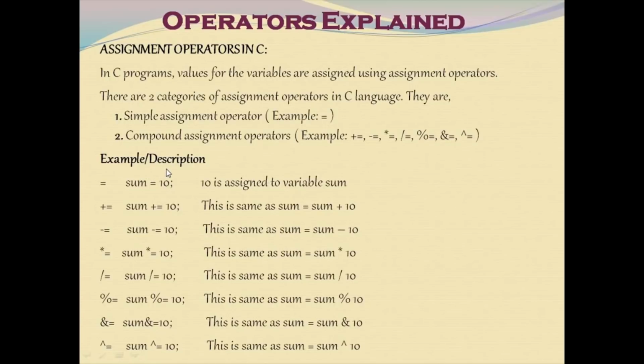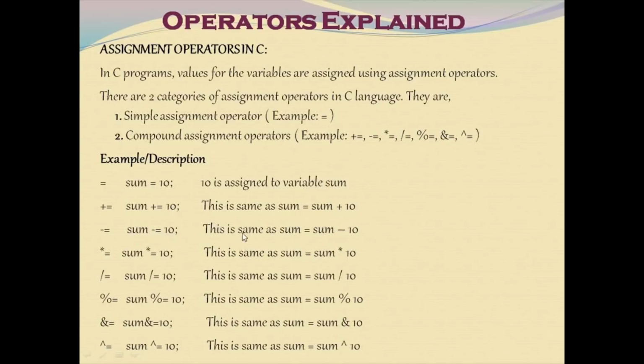Here are the example and description for the assignment operators. Sum equal to 10 means the value 10 is assigned to sum. Sum plus equal to 10 means this is the same as sum is equal to sum plus 10. This is getting expanded as sum is equal to sum plus 10.